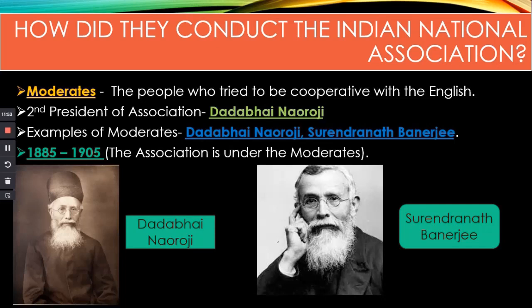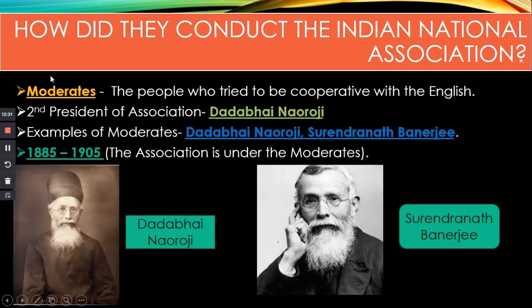These people formed this association expecting the English rulers to do justice for the Indians and to be fair to all these Indians. So they wanted to be cooperative with the English. That's why they associated and became cooperative with the English, not to get independence, but to get fairness for all of the Indians. And these people who were trying to be cooperative with the English were known as the moderates.